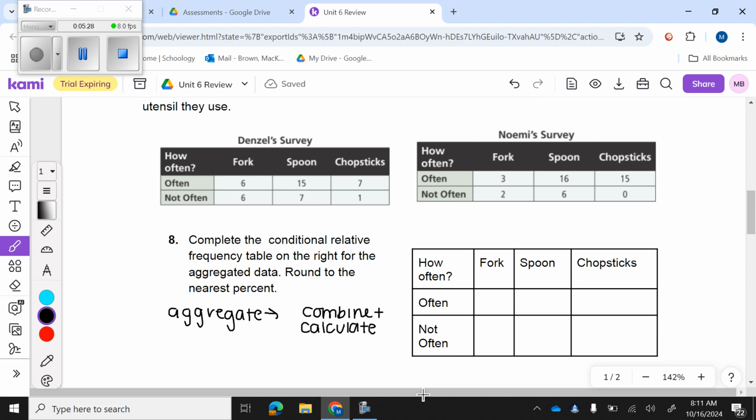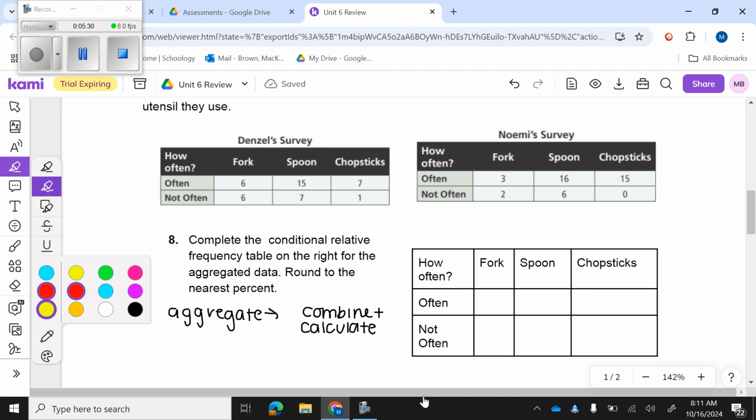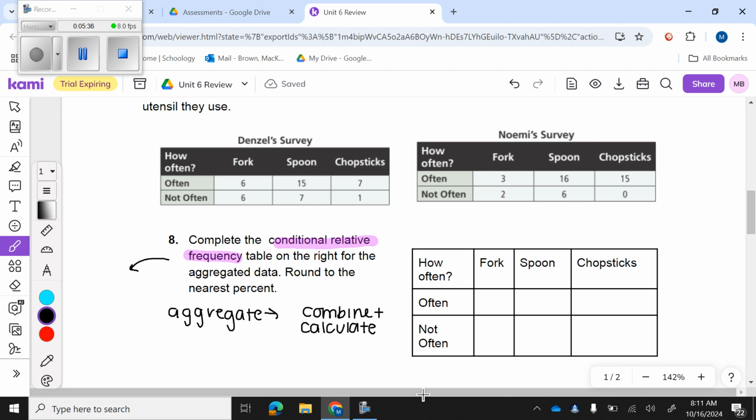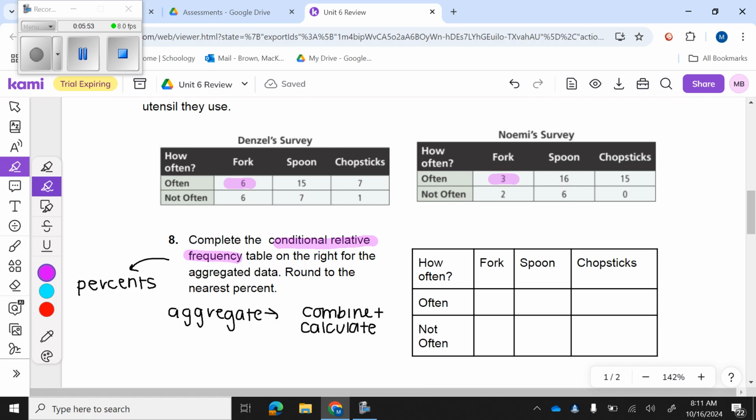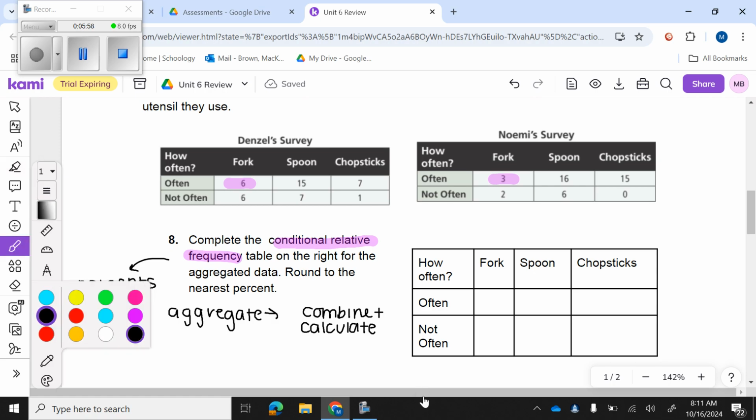And if it's asking for the conditional relative frequencies, that means I'm not just going to have numbers, I'm going to need to have percents in this table. All right, so let's talk about how often do we use a fork. People who use a fork often. Well, y'all, 6 people in Denzel's survey eat it often and use a fork, okay? And 3 people in Noemi's survey eat it often and use a fork. So that's going to be a total of 9.